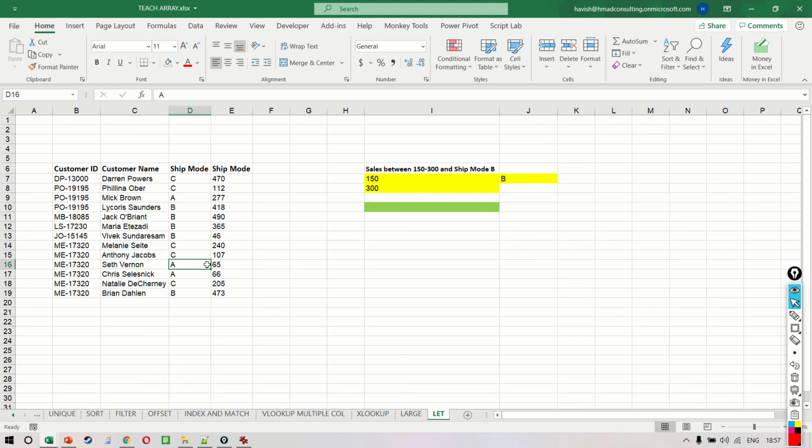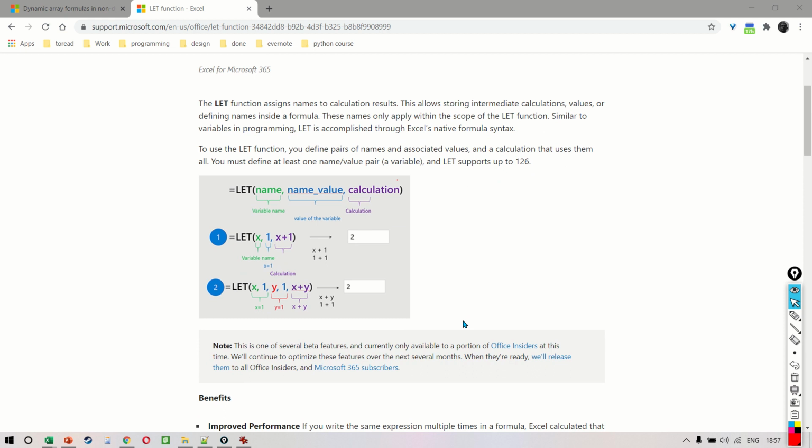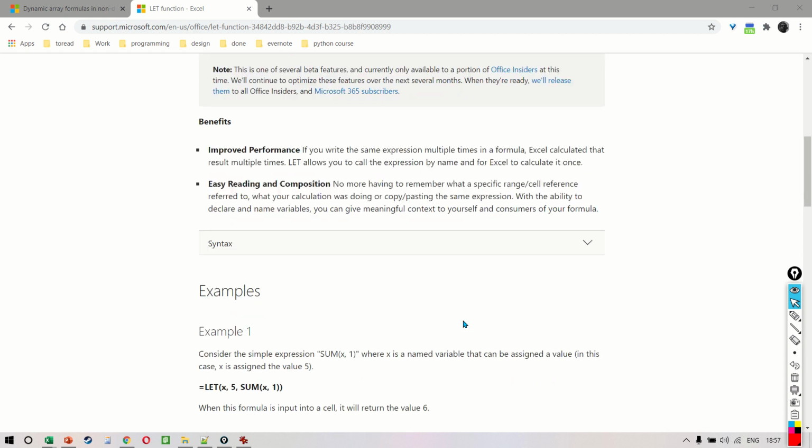In this lecture, we will look at the LET function. Now, LET function necessarily is not a dynamic array function, even though it can be combined with dynamic array functions. LET function was announced in March 2020, and remember, it will only be available for Excel for Microsoft 365. If you want to see the official documentation, you can go to the Microsoft website and read this.